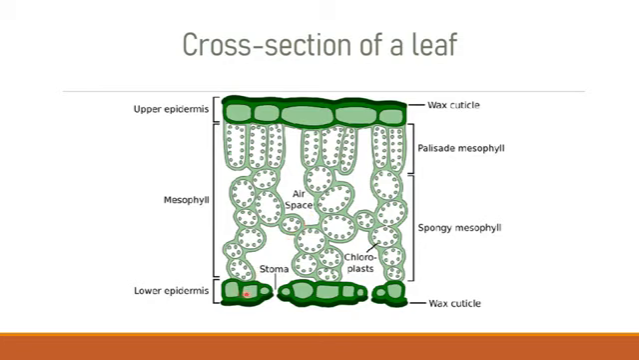The lower epidermis is devoid of chlorophyll, but there are stomatal openings in the lower epidermis where you will see guard cells. In guard cells there is chlorophyll. Again it will help in photosynthesis. These guard cell openings are very important for the diffusion of gases. In the diffusion of gases, carbon dioxide will come inside the cell and oxygen will be released out.